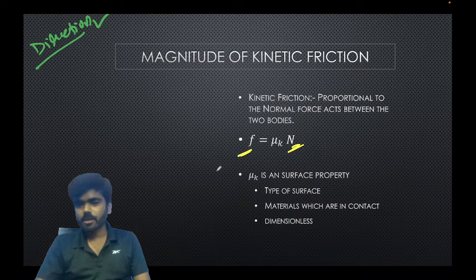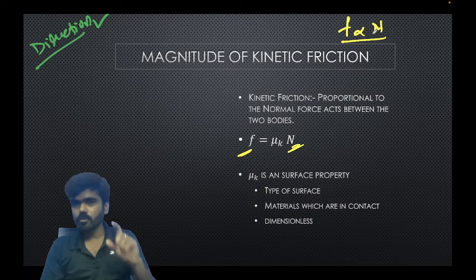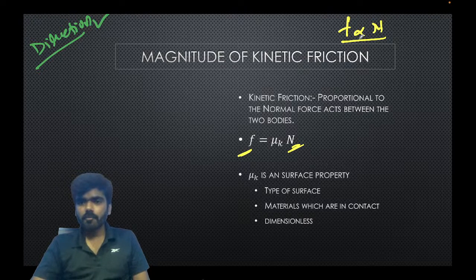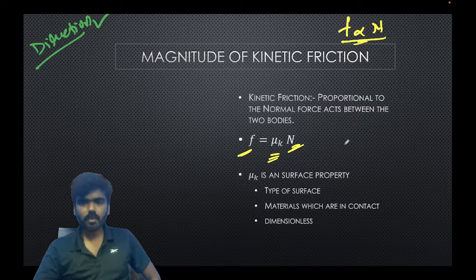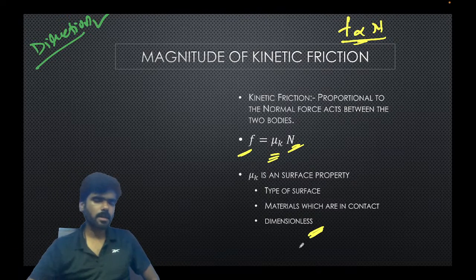So we all know that friction force is directly proportional to the normal force, and if we remove this proportionality, the constant of proportionality comes out to be mu k, which is the coefficient of kinetic friction. Mu k is a dimensionless quantity. First of all, remember, this kind of question generally comes in your examination, that mu k is a dimensionless quantity.